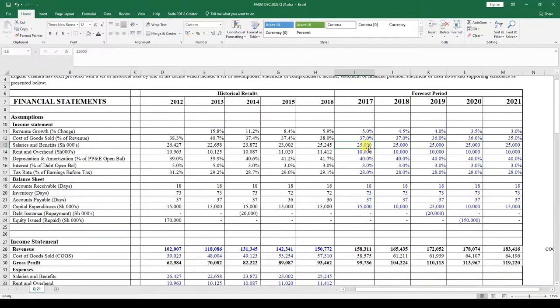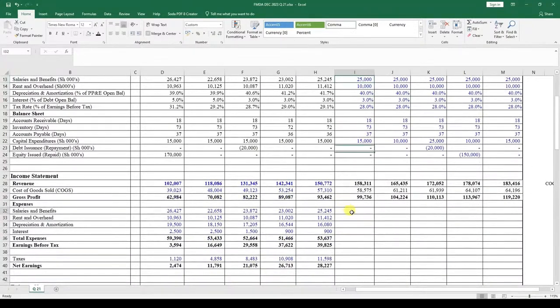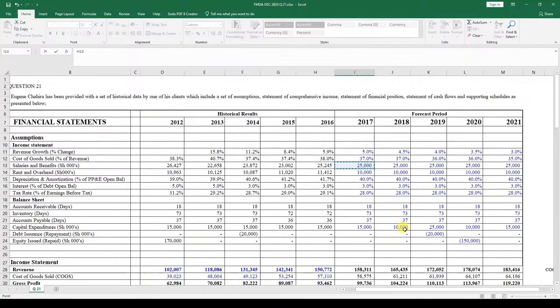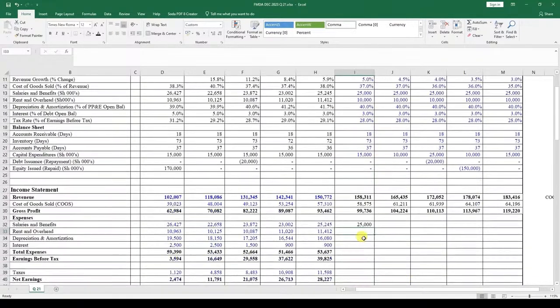So because they're following each other like that, and these are considered to be fixed costs, we just pick them from above. Just pick it up from there. And also because they're following each other, just drag it like that, and then we fill it out like that.